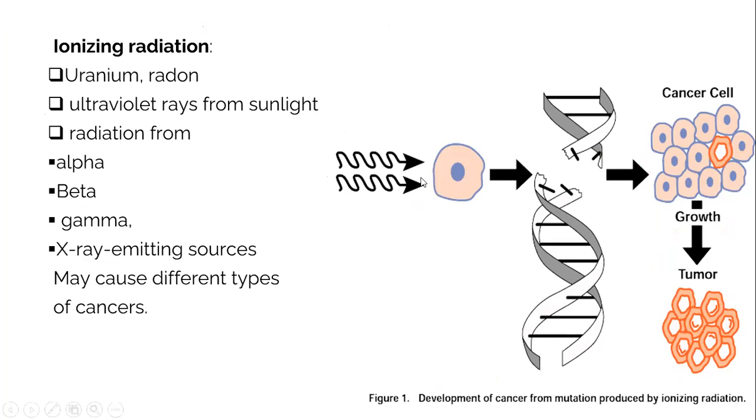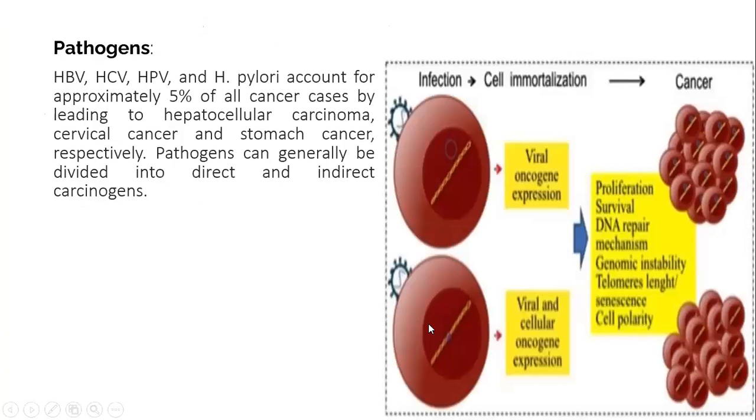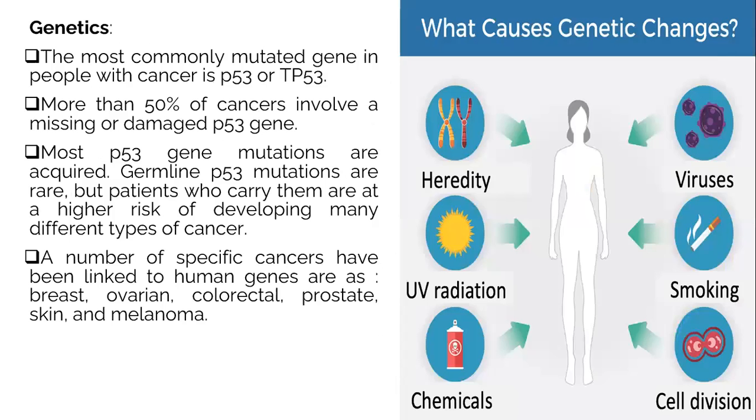Here you can see that radiations come to the cell of the body, they disturb the DNA, cause mutations in the DNA, and cancer cells are formed, then they grow and tumor is caused. What are the pathogens? HBV, HCV, HPV, and H. pylori account for approximately 5% of all the cancer cases by leading to hepatocellular carcinoma, cervical cancer, and stomach cancer, respectively. Pathogens can generally be divided into direct and indirect carcinogens.